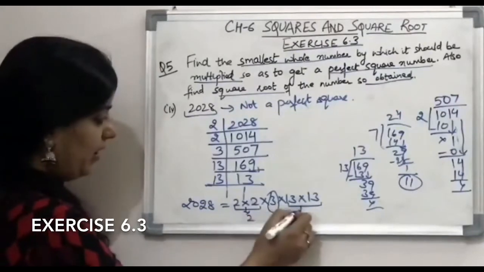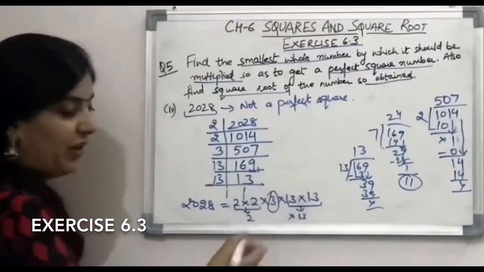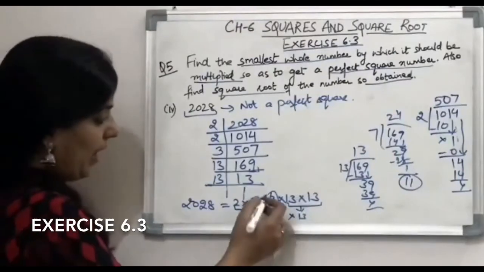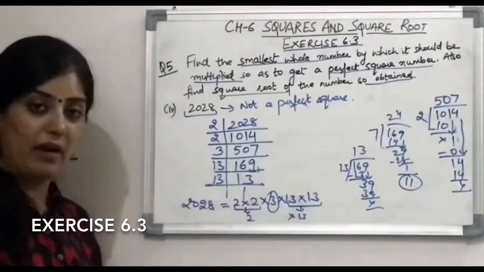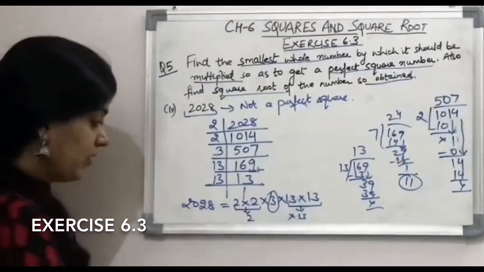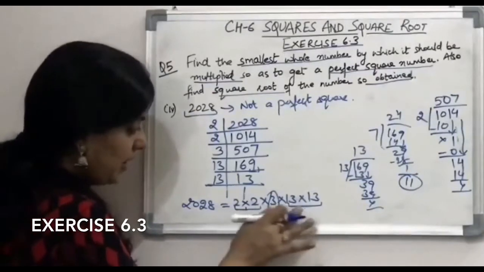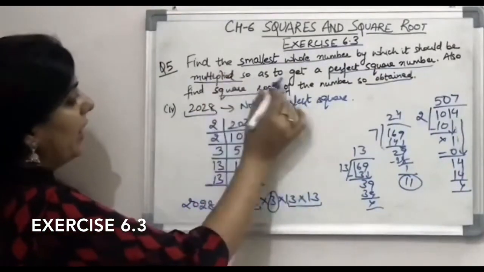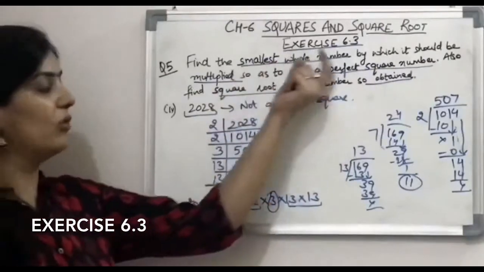1 2 from here, 13 from here. For every pair we take out one number, and 1 3 from here. But we don't have 2 3s here, so this is not a perfect square. So this also concludes that to make it a perfect square, what is the smallest whole number that you require?